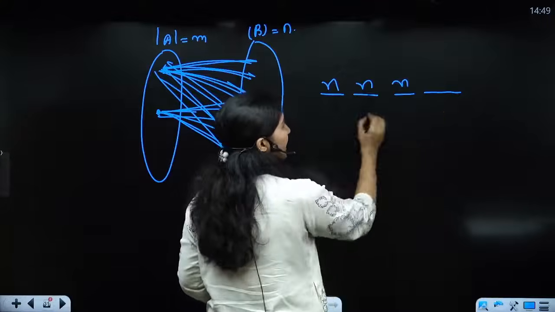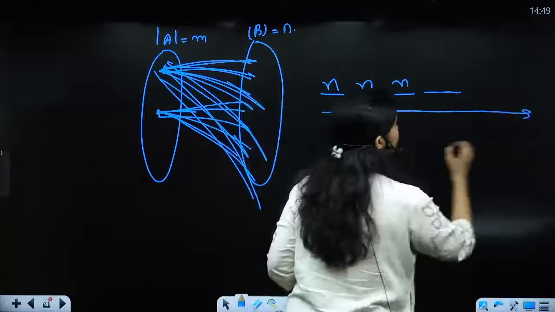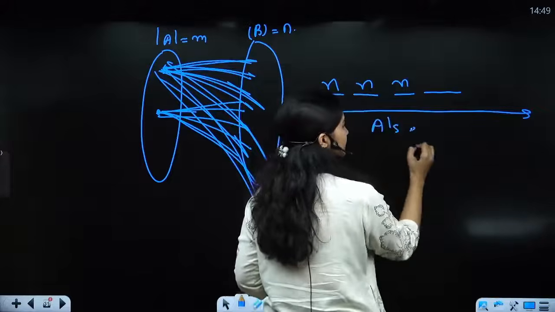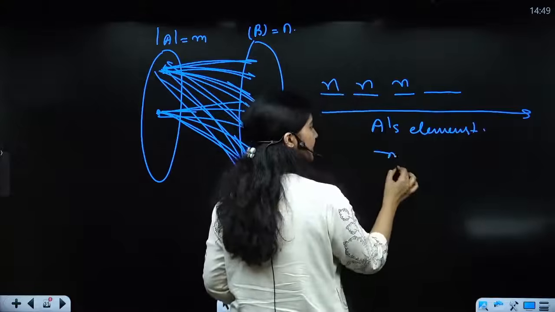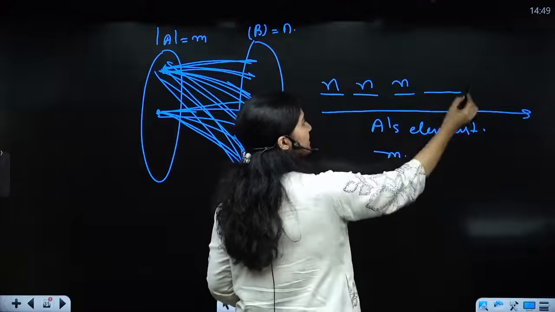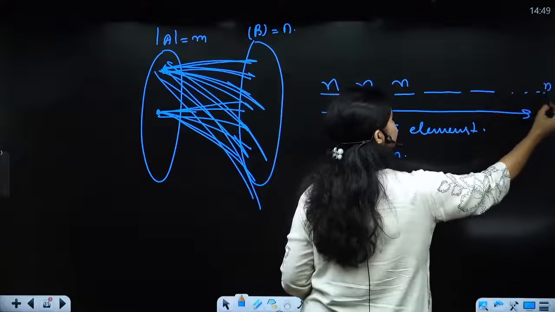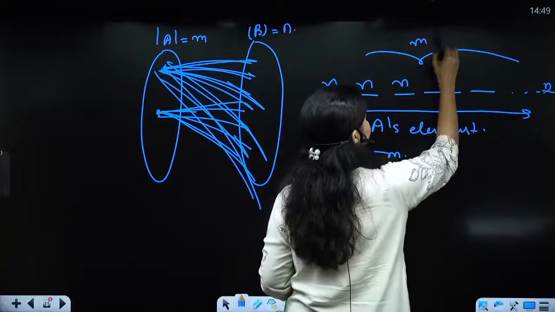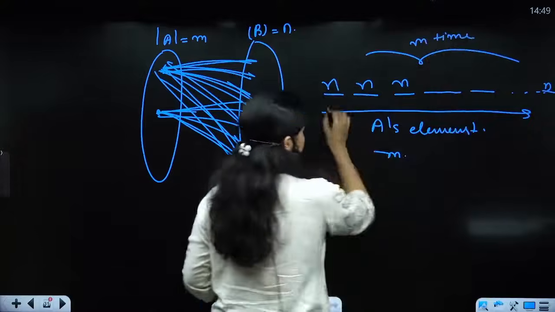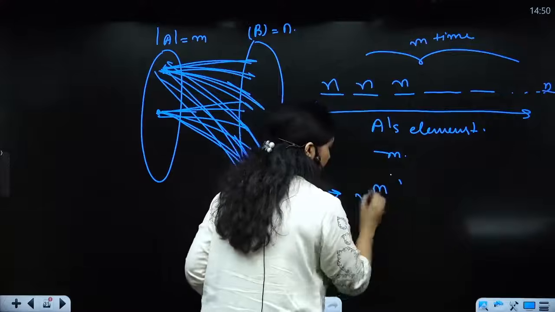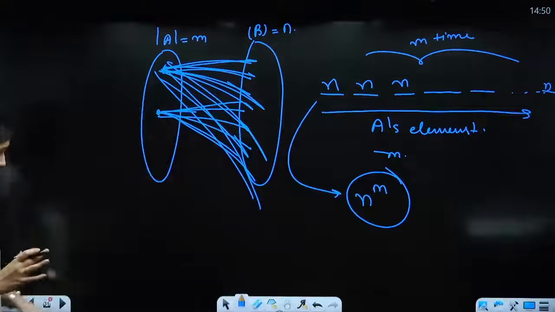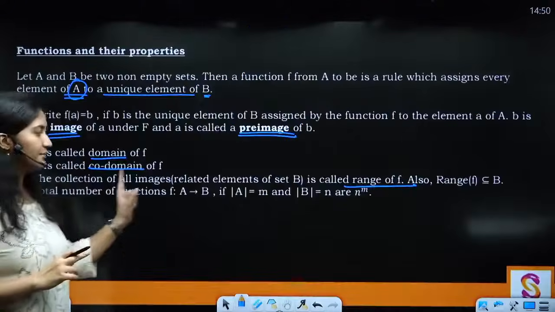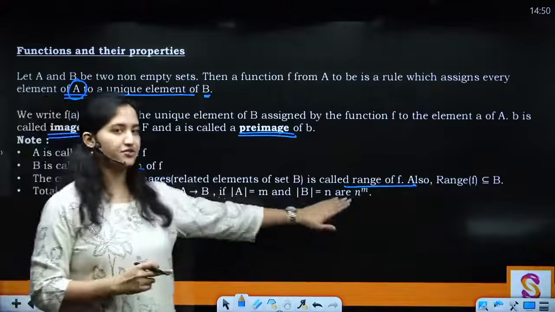So ये आपके elements हैं, ये सारे आपके किसके elements हैं? A's elements, right? And how many are these in number? They are m in number. So n I am multiplying how many times? M times. And which is exactly what is n raised to the power m. ठीक है, ये आपसे कोई पूछ नहीं रहा है, it is just for your visualization. Clear? So what is happening is that the total number of functions possible are n raised to the power m.